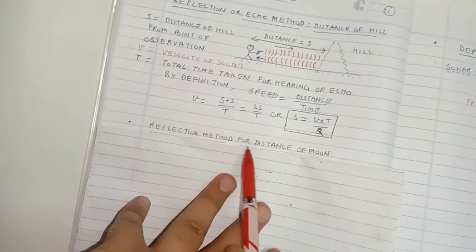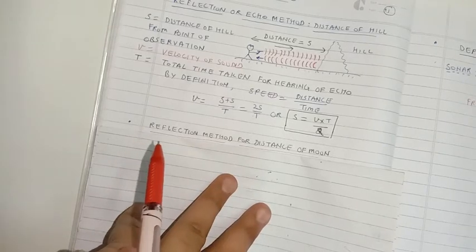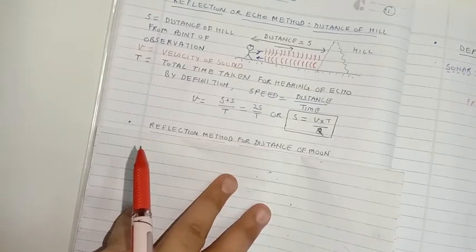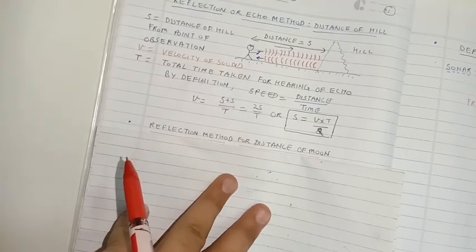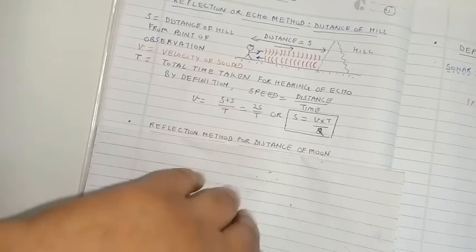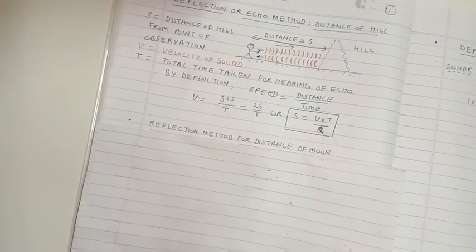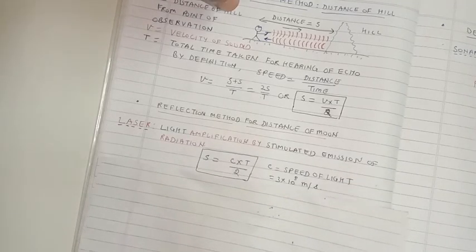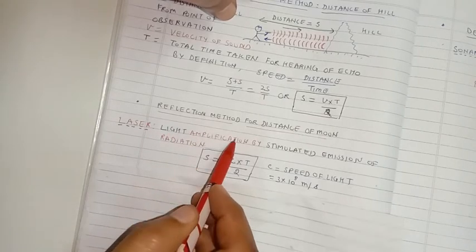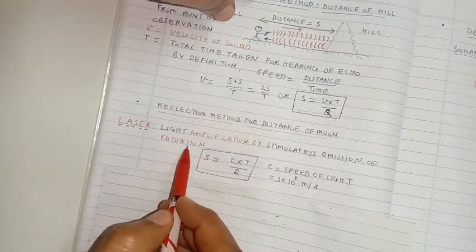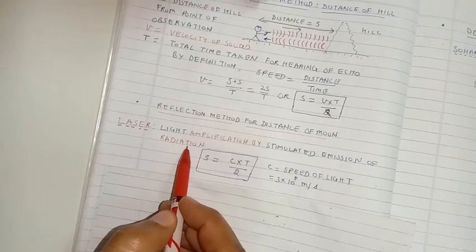Next, reflection method for the distance of the moon. The same method can be used for finding the distance of the moon. The only difference is that here we are not going to make use of sound waves, but we will make use of laser light, because sound cannot travel through vacuum. Laser stands for light amplification by stimulated emission of radiation. So here also we use the same method.